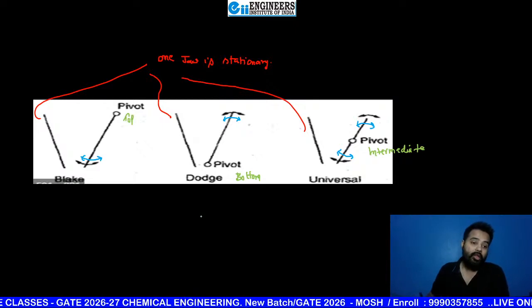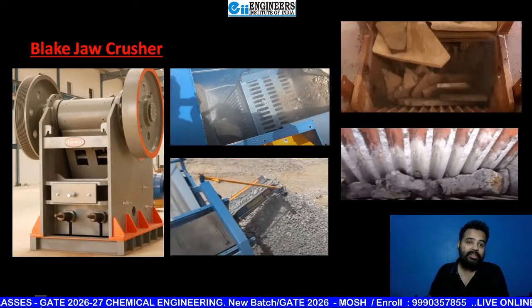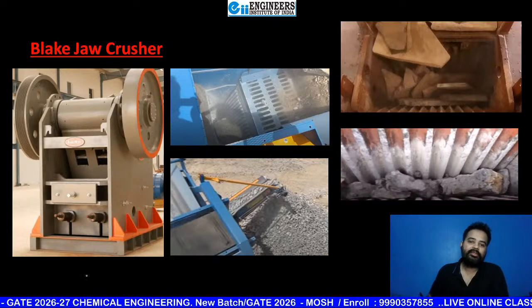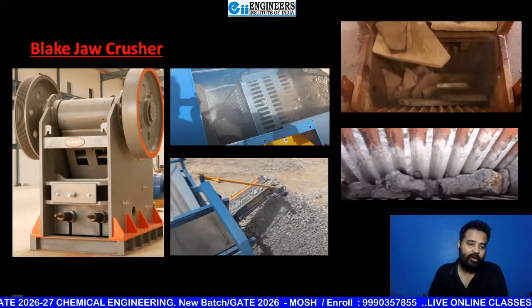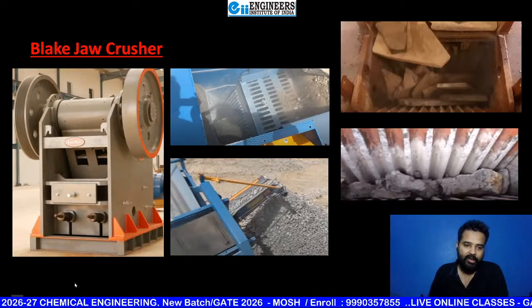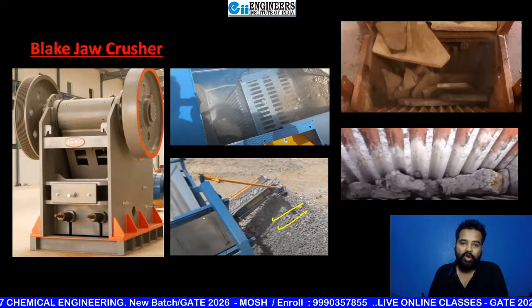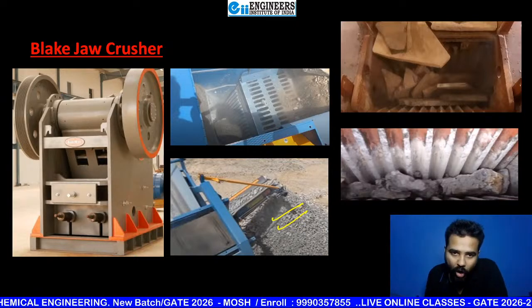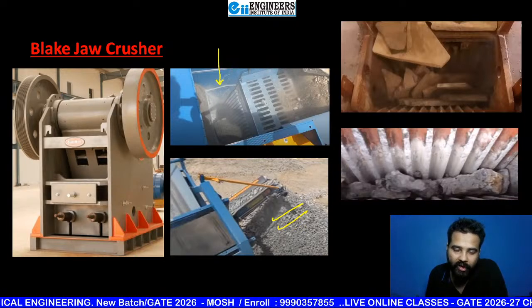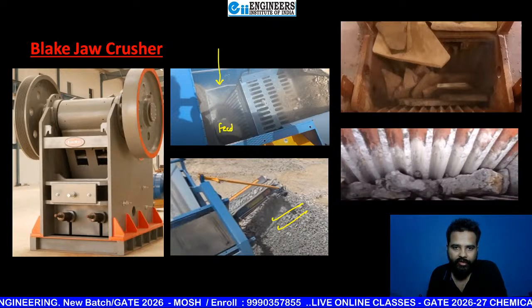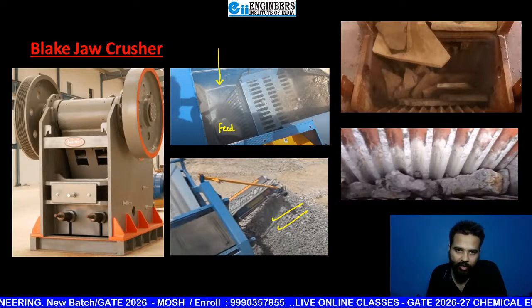Now next, see, these are jaw crushers. See beta, this is a real diagram. I just want to give some more feeling. This is a jaw crusher. See, this is the top view. You are seeing from the top, beta. These are feet. And if you zoom in, these are jaws.